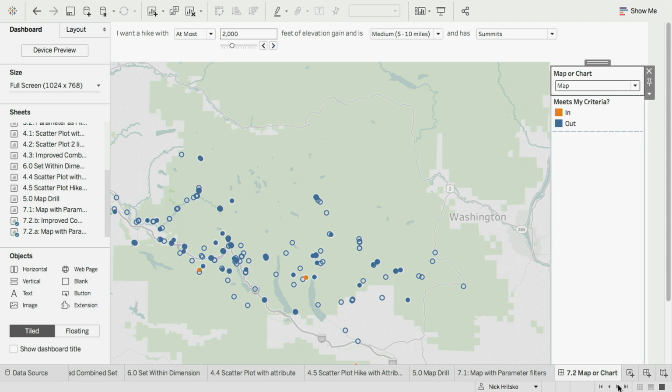So we've done a bunch of stuff with a bunch of sets. You can tell we kind of like sets. But where should we go from here, Nick? All right, so let's look at a different data set.